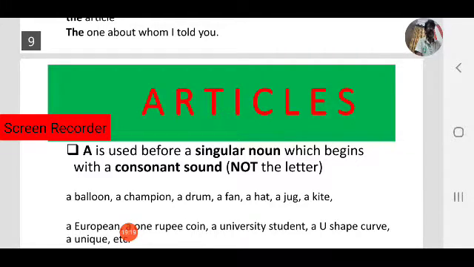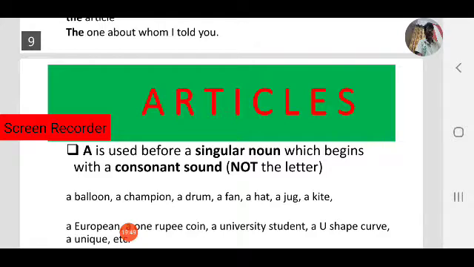E is a vowel letter, but sound is important here. The sound yu in European is a consonant. So before consonant sounds we use a. One rupee coin: observe, the letter is a vowel. O is a vowel letter, but the sound is important. One, wa, that is a consonant sound. So before consonant sounds we use a.